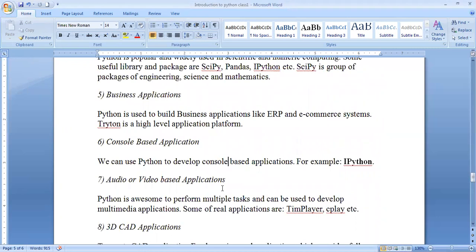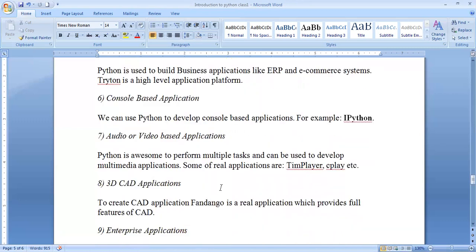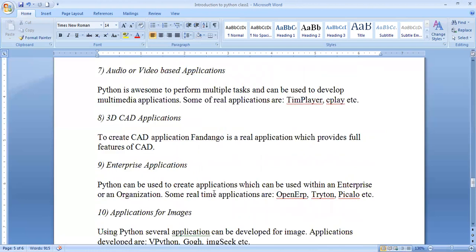Not only text, it can support audio and video based applications, and it is awesome for performing multiple tasks and can be used to develop multimedia applications. Examples of multimedia applications are Totem player, Gnome player, VLC player, and these support audio or video based applications. And it can be enhanced to 3D CAD applications like Fandango. It is one of the best real applications which provides full features of CAD, and it can be supported in enterprise applications also. It can be used to create applications which can be used within an enterprise.